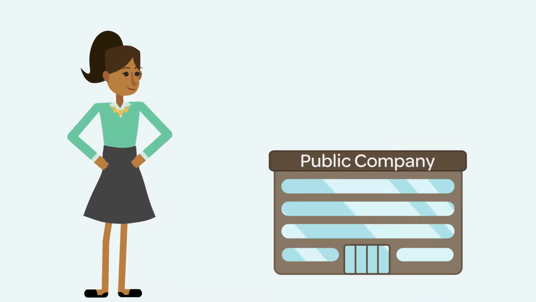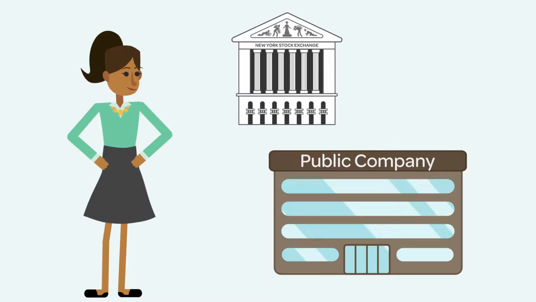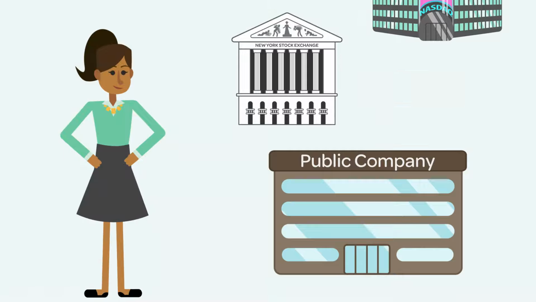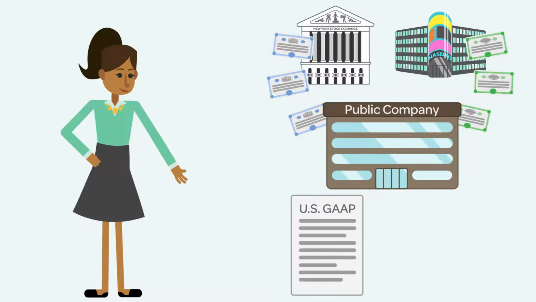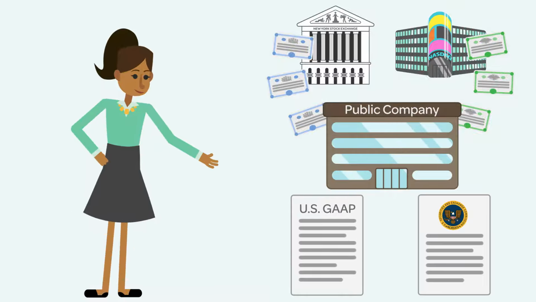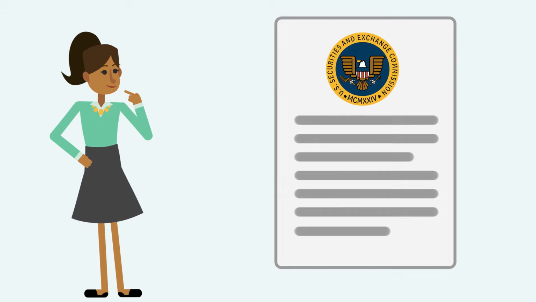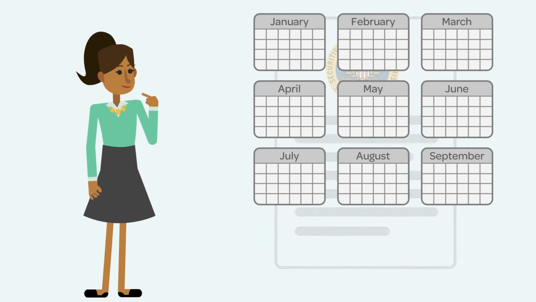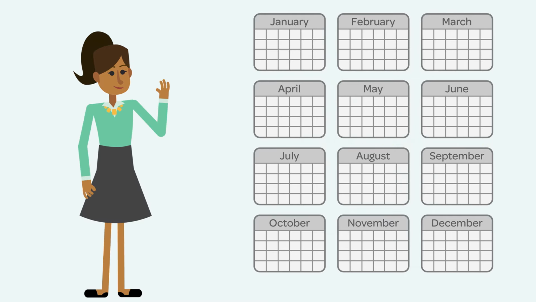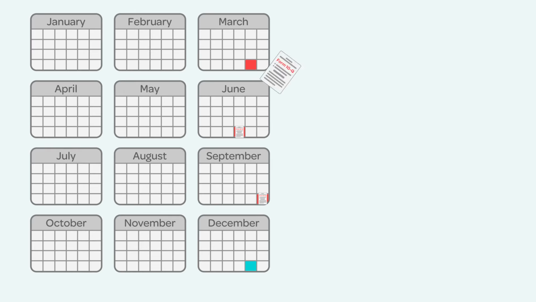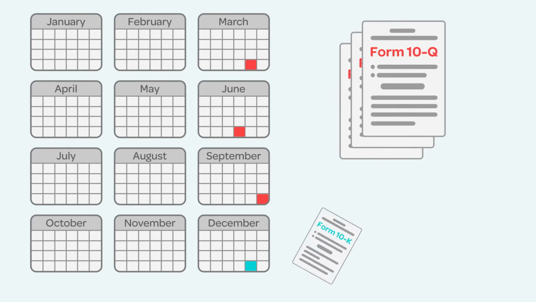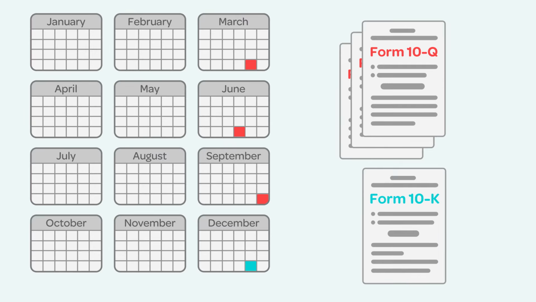Generally, public companies that have stock traded on exchanges like the New York Stock Exchange or the NASDAQ, are required to prepare financial statements in accordance with U.S. GAAP and file the financial statements with the SEC. The SEC requires public companies to file financial statements 4 times each year, 3 quarterly and 1 annual report. The quarterly filings are called 10-Qs, and the annual filing is the 10-K.